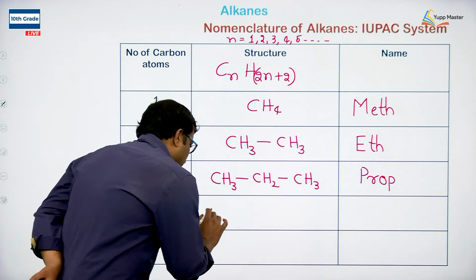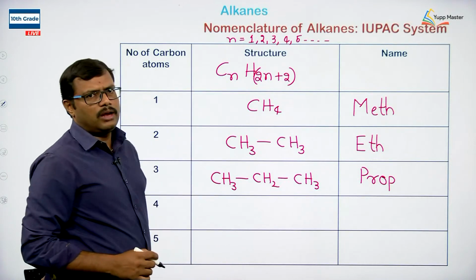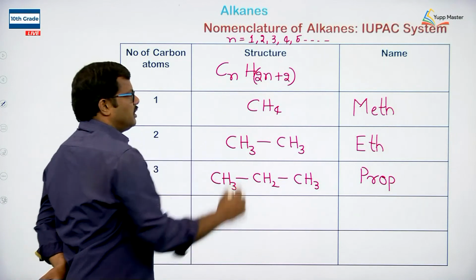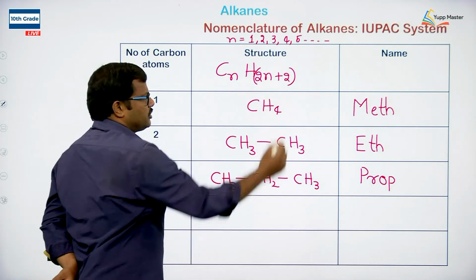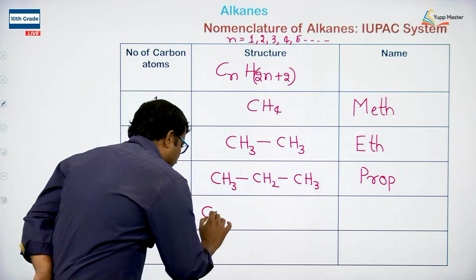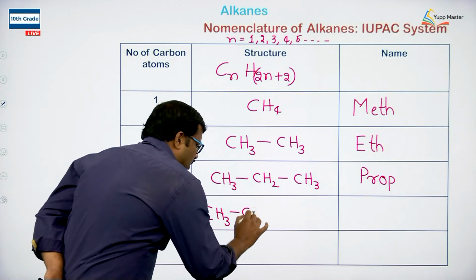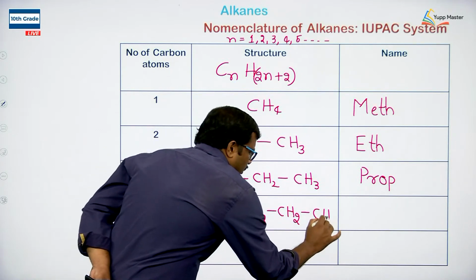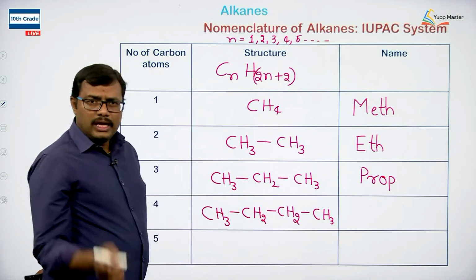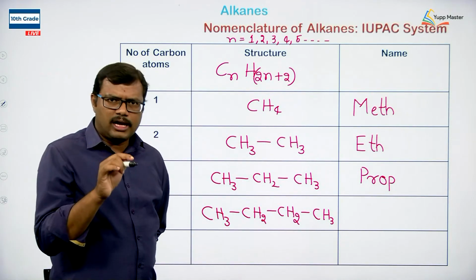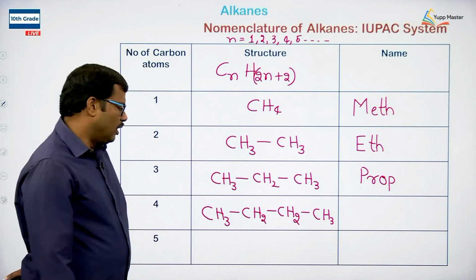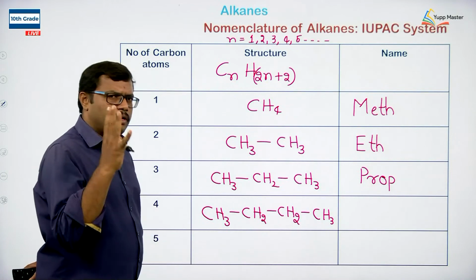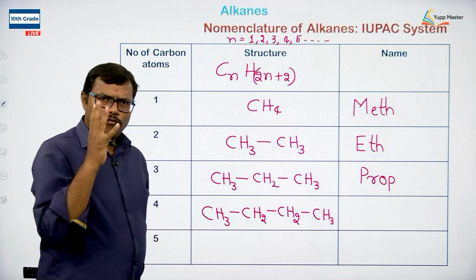Similarly, when n equals 4, 4 carbon atoms are present in the moiety, in that case the hydrogen number will be 4 twos are 8, plus 2, 10. So we write it as CH3, CH2, CH2, CH3. Here I am writing the number of hydrogens in order to satisfy the tetravalency of carbon atoms. If we observe the carbon atoms, each carbon atom has 4 sigma bonds.